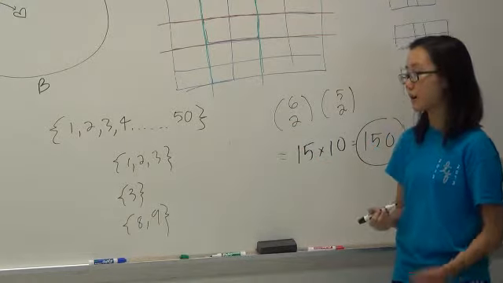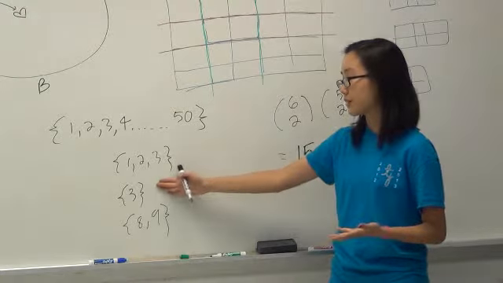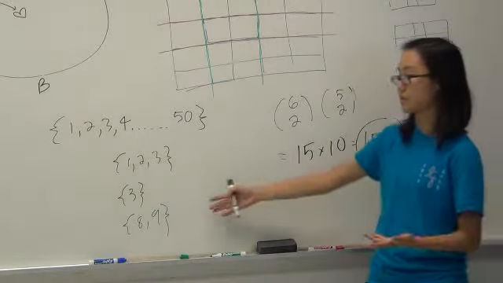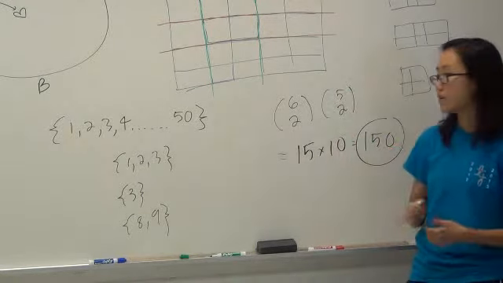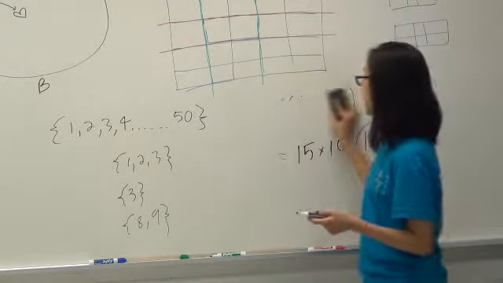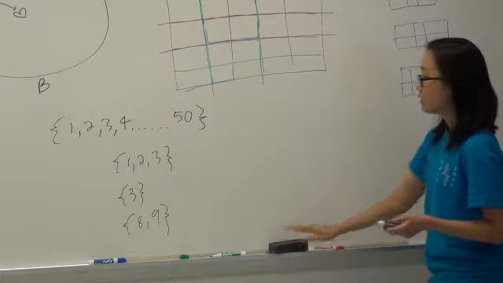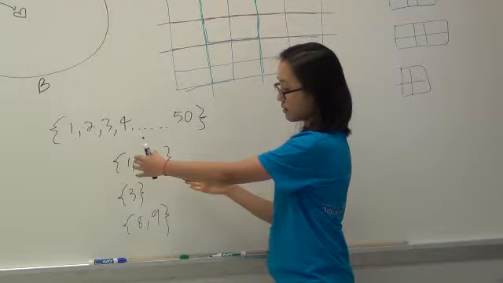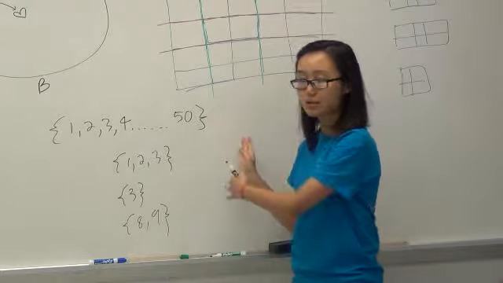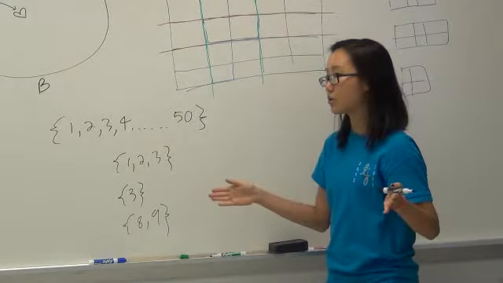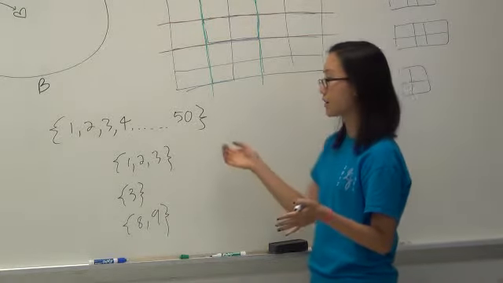So in this case, we could also go about casework, right? Okay, how many subsets are there with just one element? There's 50. How many subsets are there with just 2 elements? How many for 3? How many for 4? So we could do that from 1 through 50. Or we could look at the numbers in a slightly different way. So the beginning and the end of a set, this can sort of be a sticks and stones problem, right? There are 50 stones and we want to partition them. We want to drop 2 sticks to define a consecutive subset.